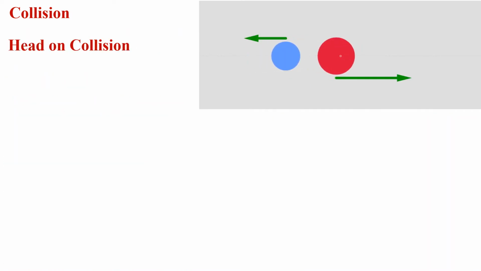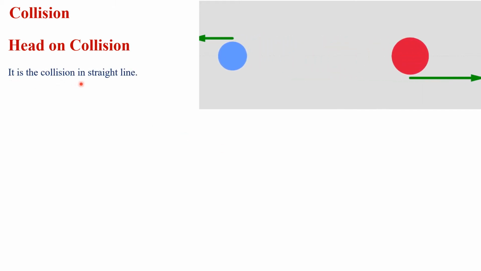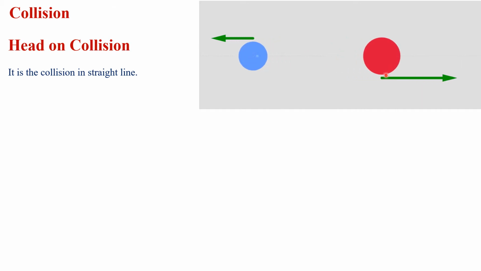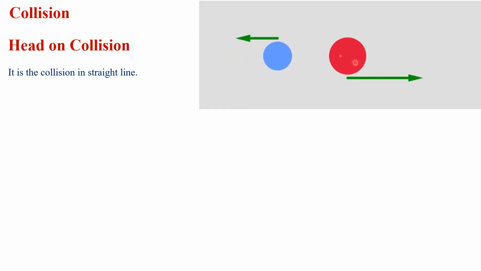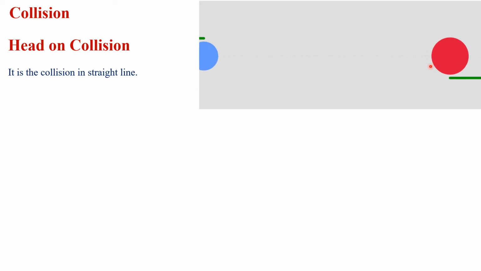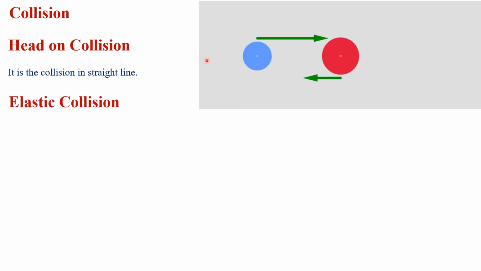There are two types of collision: head-on collision and oblique collision. Oblique collision is not included in your syllabus, so we are going to discuss head-on collision. It is the collision in a straight line. Whenever objects come closer to each other in a straight line, their line of action of forces is on the same line and their velocities are also on the same line. So we call this a head-on collision.